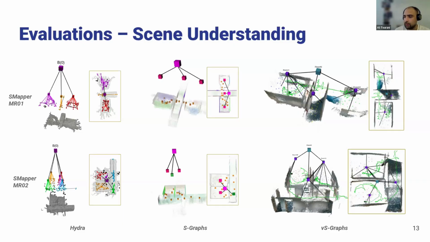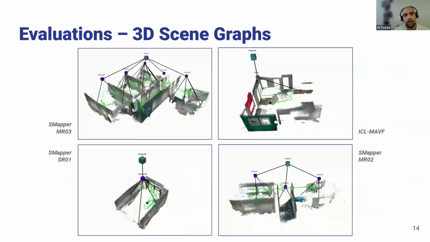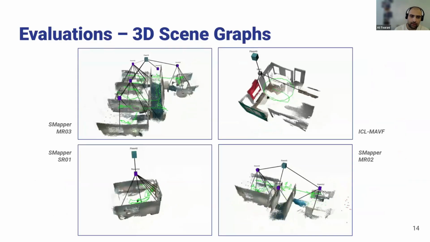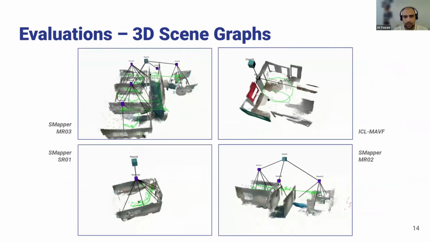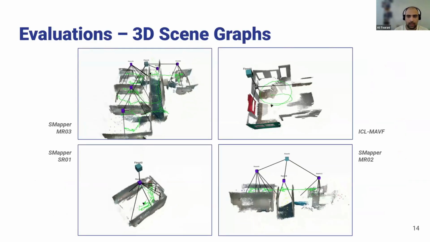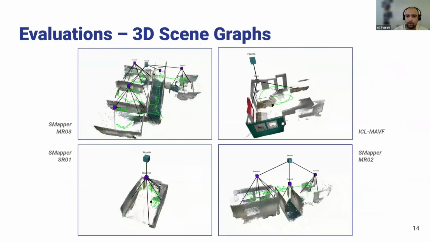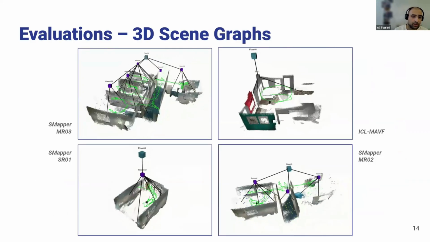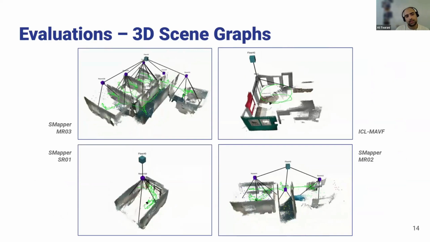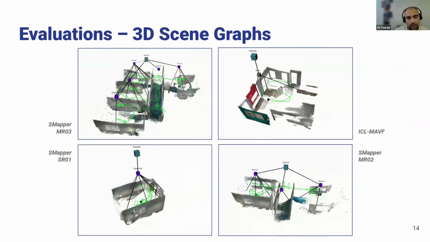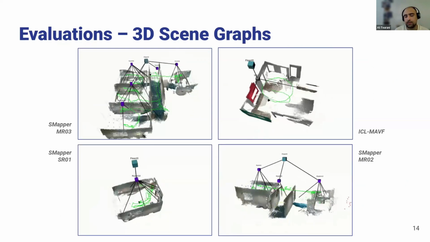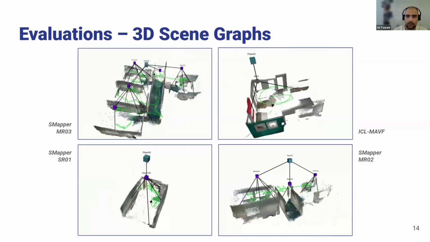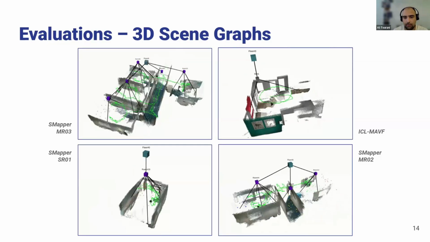the lower trajectory errors. You can also see that we tested with different types of data sets with different layouts. Some of the rooms are not really so simple. It's not like a four-wall room, so they are a bit more arbitrarily shaped. And with bigger data sets, such as this SMapper MR3, which we collected in all the offices of this building that I'm currently in, we could see that the system can generate this type of information.